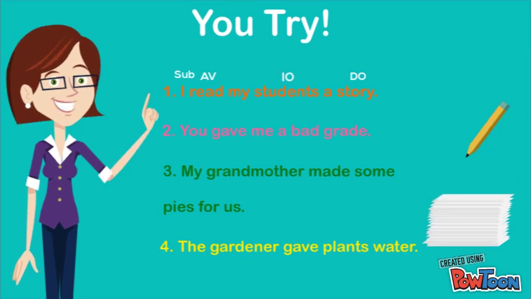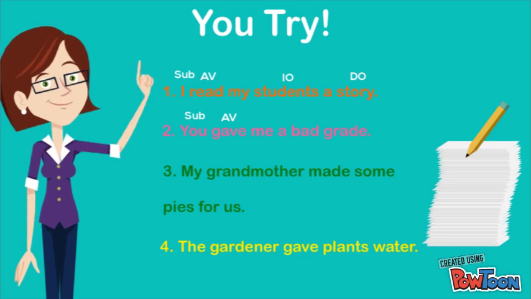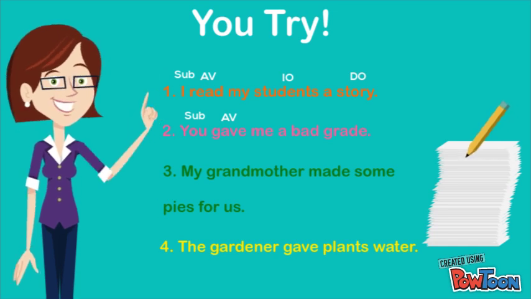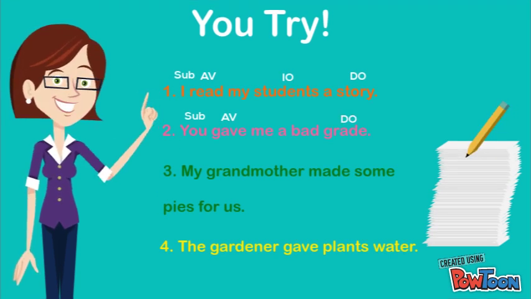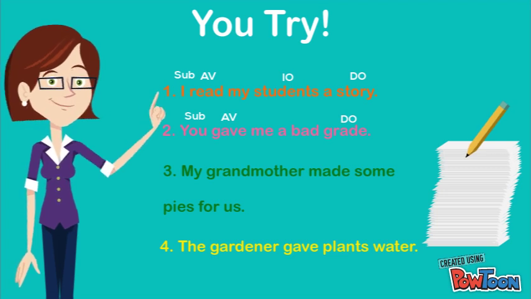2. You gave me a bad grade. You gave what? You gave me? No, you gave a grade. So grade is the direct object. You gave a grade to whom? Me, which makes me the indirect object.